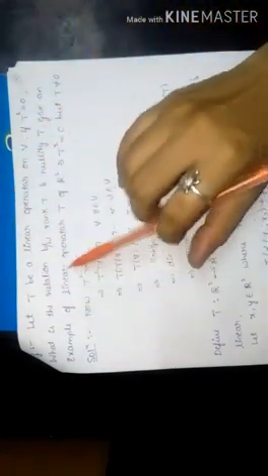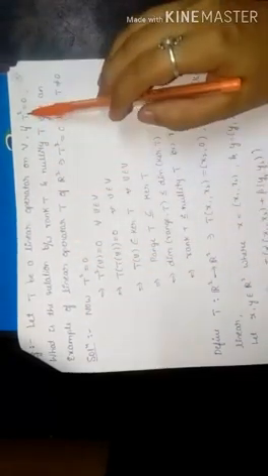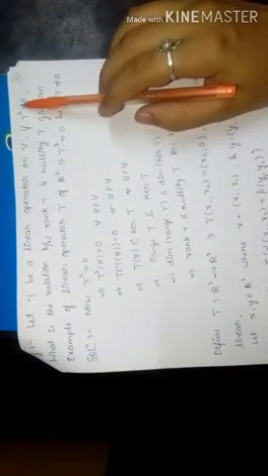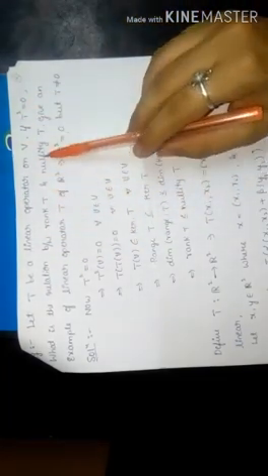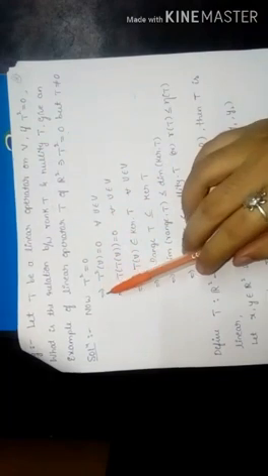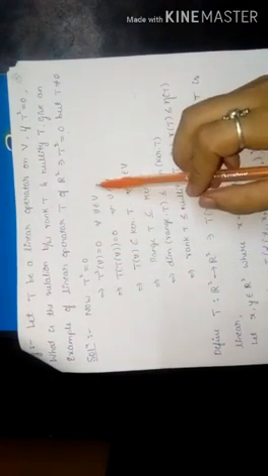Then we give an example of a linear operator T on R square such that T square is equal to 0 but T is not equal to 0. Solution. Now T square is equal to 0, that is in our hypothesis. In this condition we have to give a relationship between rank of T and nullity of T. Okay, so which implies T square of v is equal to 0 for all v belongs to V. So this can be written as T of v is equal to 0 for all v belongs to V.